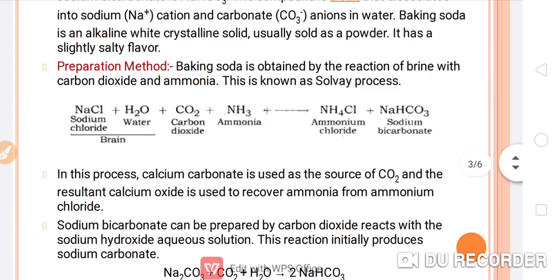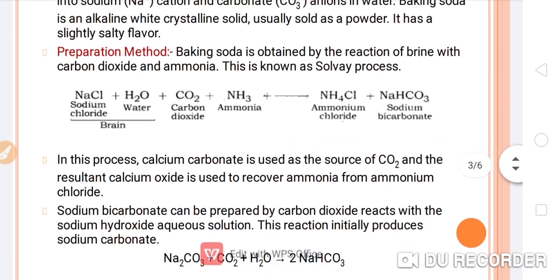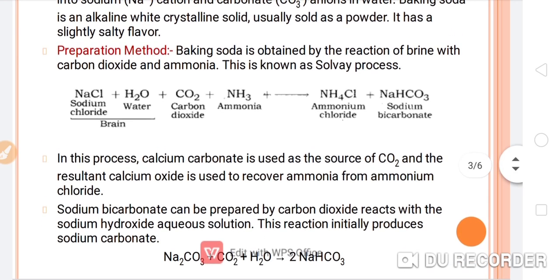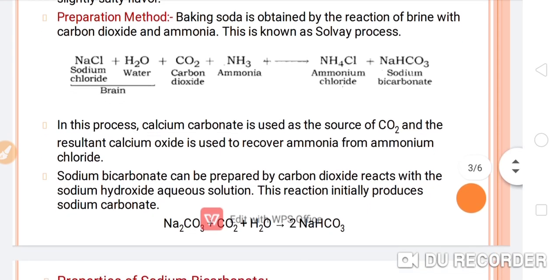Now next step is the preparation method. Here I have mentioned 2 methods. The first method is an industrial method and the second one is a laboratory method.